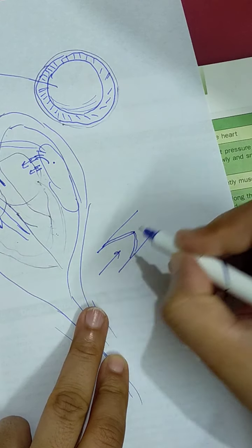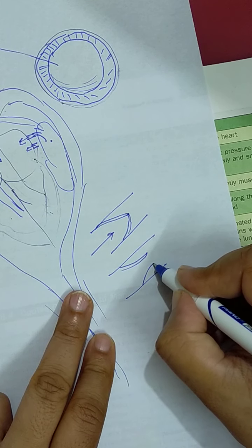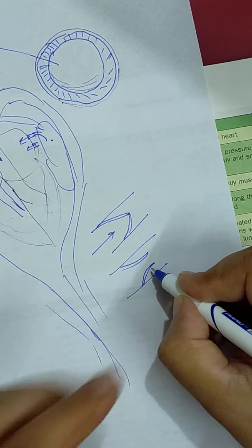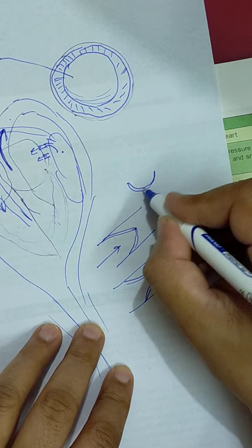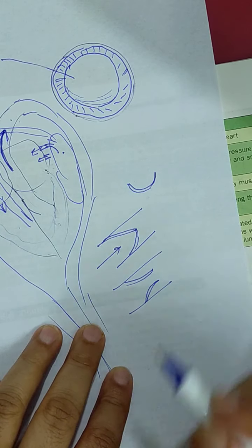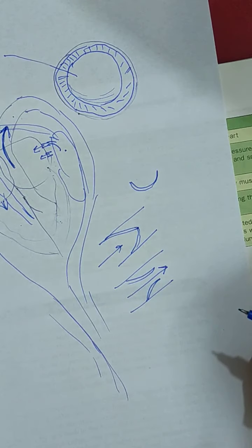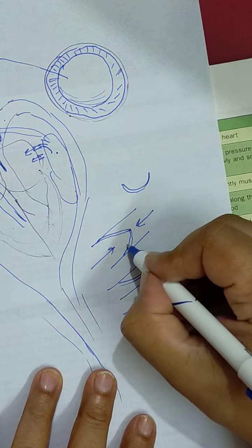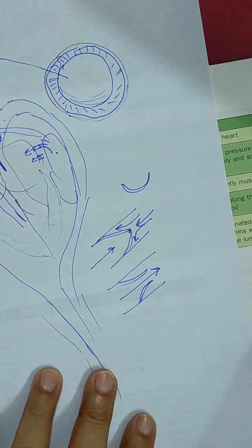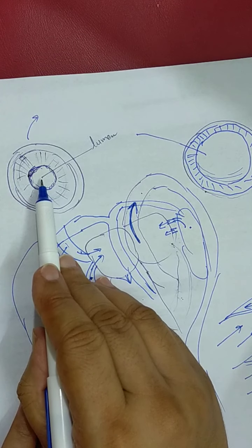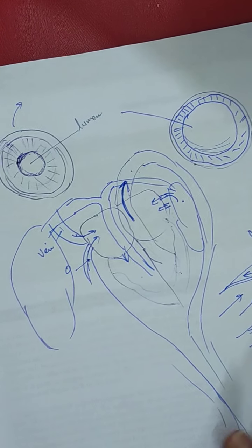If blood is moving in this direction, then these valves will open like this. They are shaped like a small half moon, so it is called semilunar: semi means half, lunar means moon, so they are half-moon shaped. So this valve will open and blood will flow in this direction, but if blood comes back, then these valves will close and backward flow of blood is not possible. So in arteries valves are absent, while in veins valves are present to prevent backward flow of the blood.